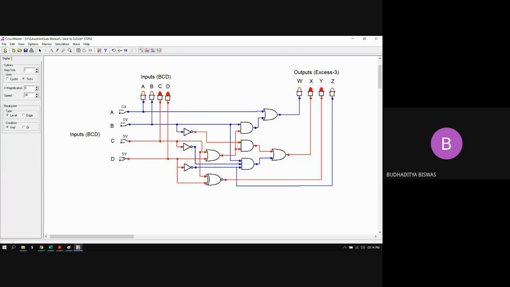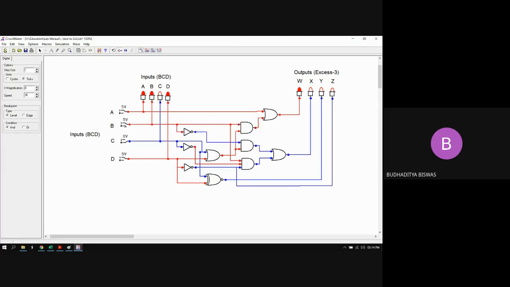Then 2, it's equal to 5. In 3 it's equal to 6. In 4 it's equal to 7. In 5 it's equal to 8. In 6 it's equal to 9. 7 it's equal to 10. Then 8, it's equal to 11. Then comes the last BCD number, 9, and it will be 12.